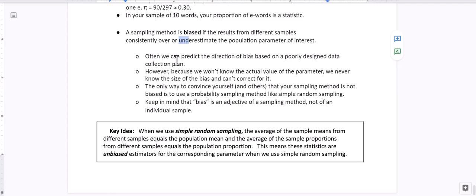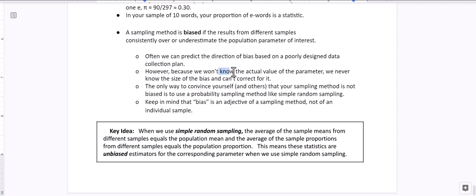So how can you be biased? By a poorly designed data collection plan. In the first survey, I didn't tell you what it meant to be a representative sample. I just said pick 10 representative words from the lyrics. I didn't give you any direction, so that was a poorly designed data collection plan. In the second survey, I said use a number generator to pick 10 words. So that was a better designed data collection plan.